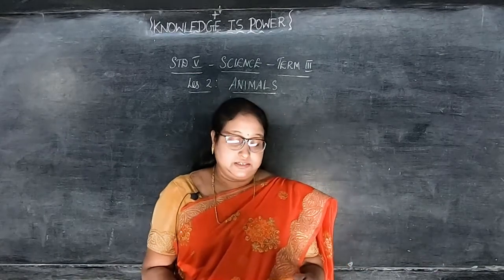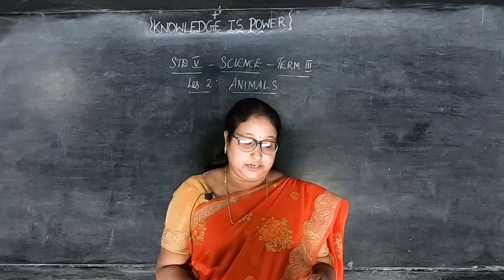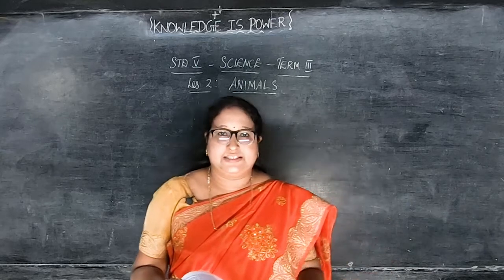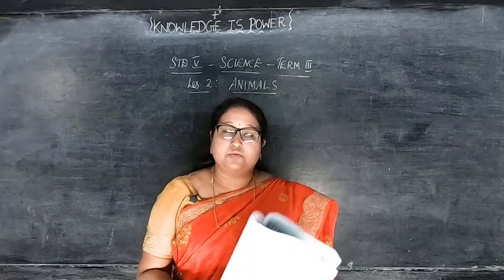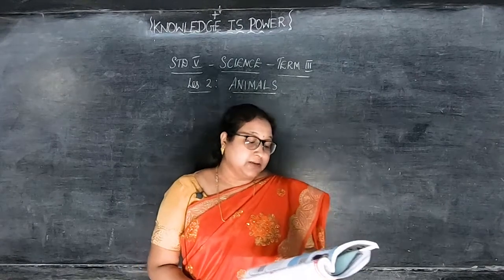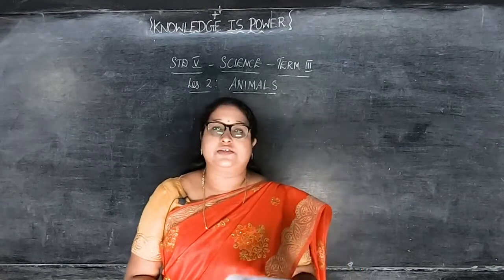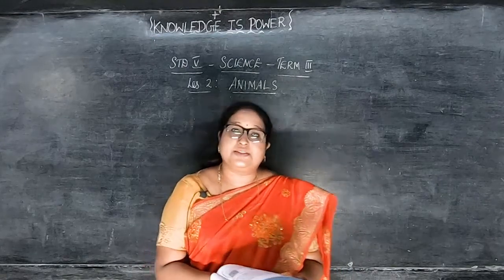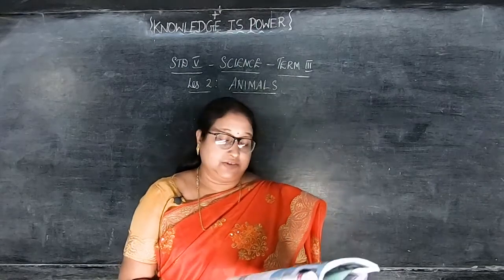Planet Earth has countless number of organisms, including plants and animals. So in our Earth, many animals and plants, everything we can see, right? In our surroundings, we can see all the plants and animals. Among them, animals are the most advanced organisms. I said plants and animals, right? These two we can see. In these, animals are the main advanced organisms, children.